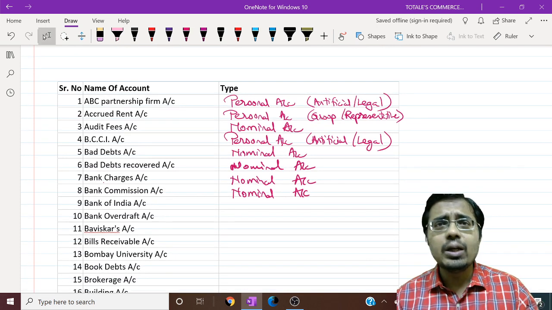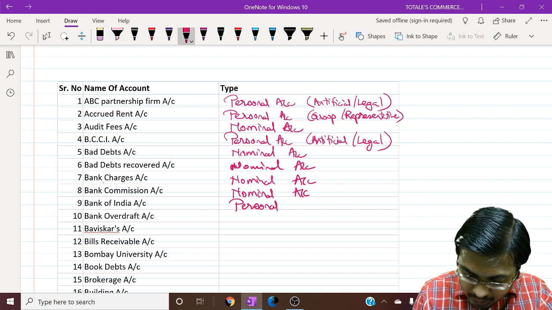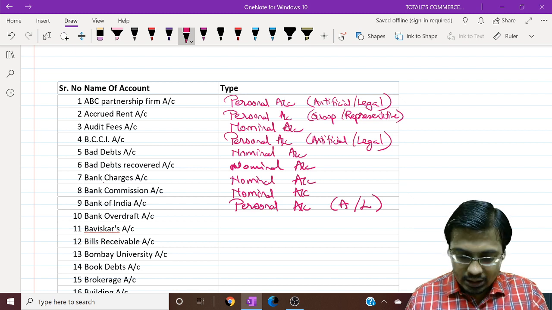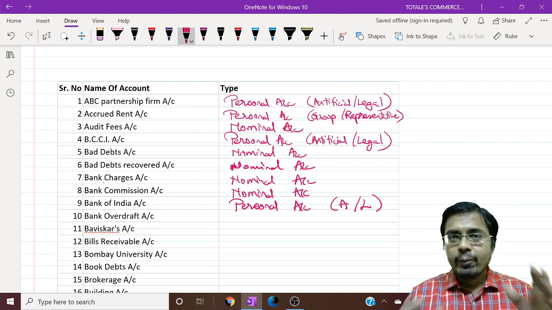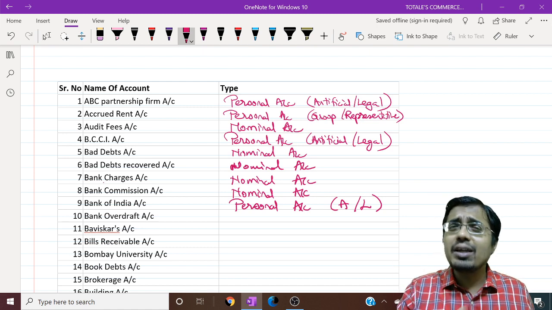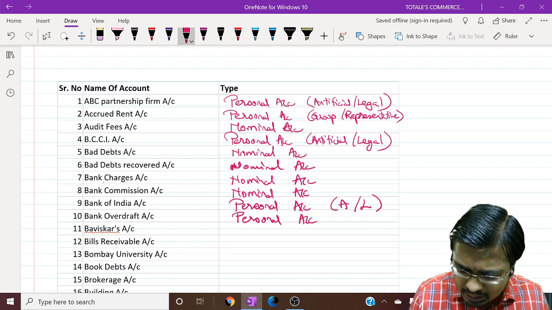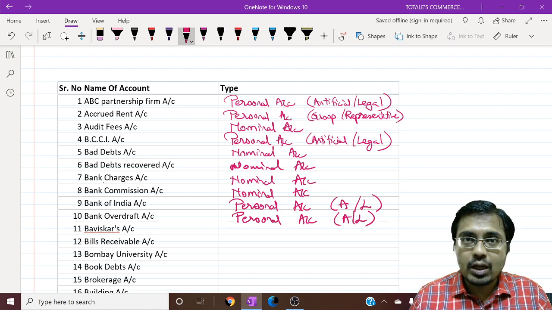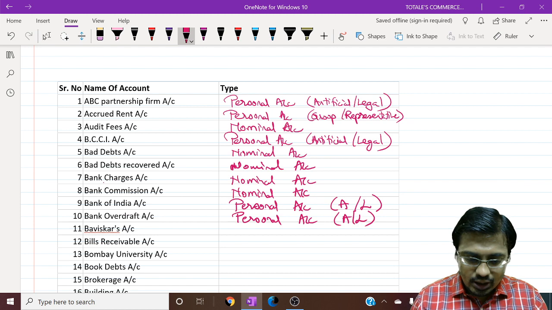Bank of India, it is a personal account. Banks come under artificial or legal person. So it is a personal account, artificial or legal personal account. Bank overdraft account. Now what do you mean by bank overdraft? It is a loan taken from bank. This loan also denotes the bank itself. Bank overdraft denotes the bank itself, and bank is an artificial or legal personal account. So again, this is also a personal account, artificial or legal. Some of you tend to make a mistake in this account, so please keep it in mind. Bank overdraft is bank loan, and that is artificial or legal personal account.